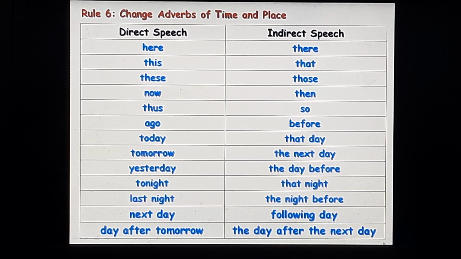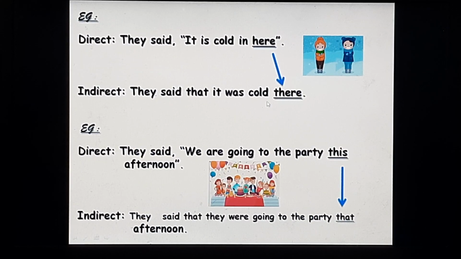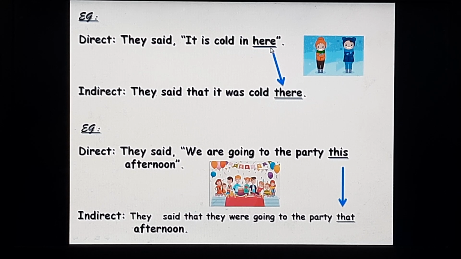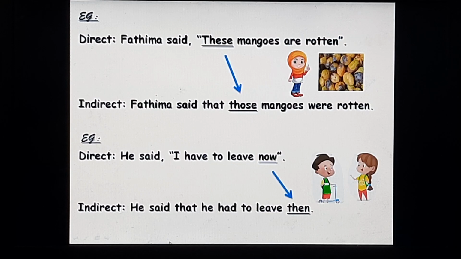Now let's see them in the examples. They said it is cold in here. Now here will change into there in the indirect speech. They said that it was cold there. They said we are going to the party this afternoon. Now this adverb will change into that in the indirect speech. They said that they were going to the party that afternoon.